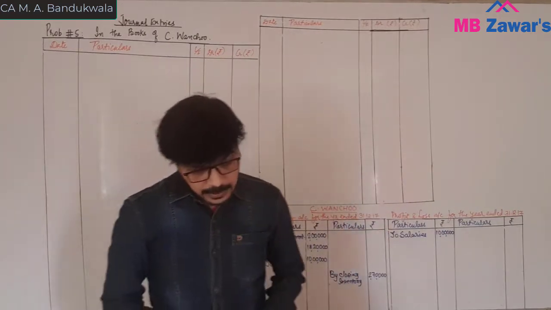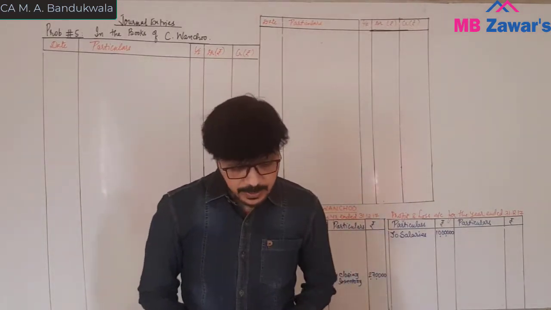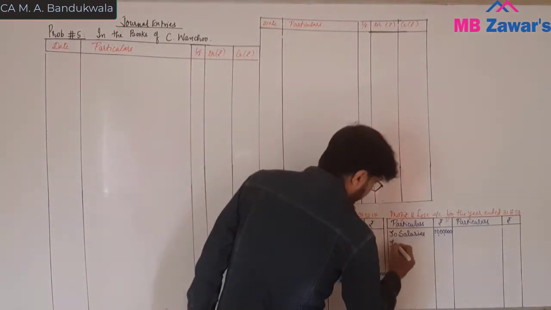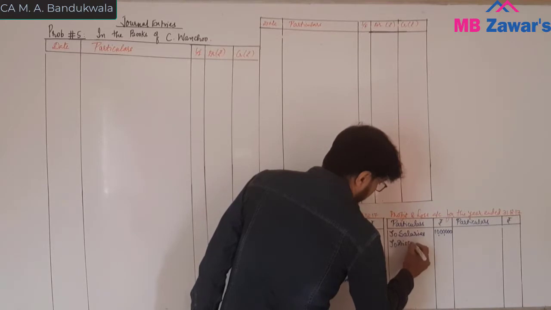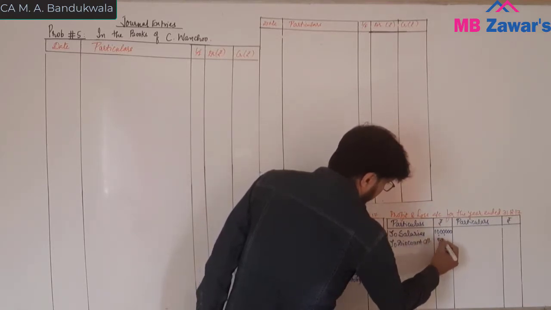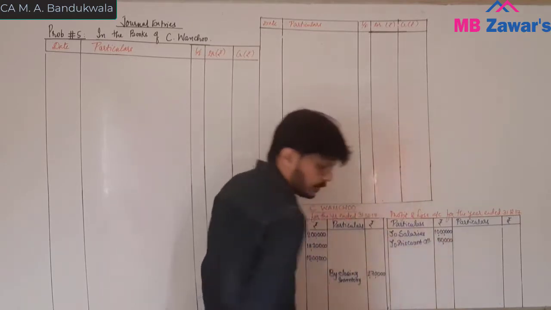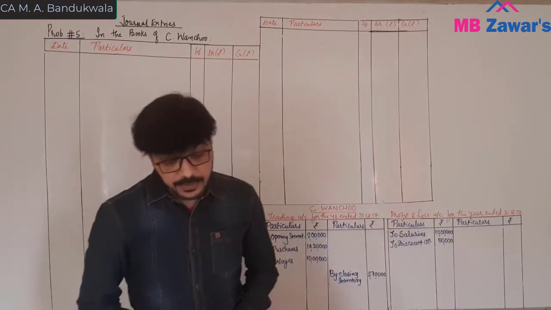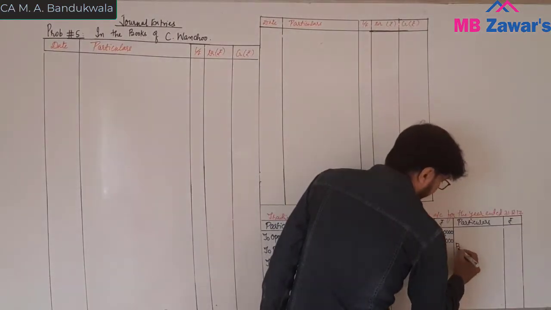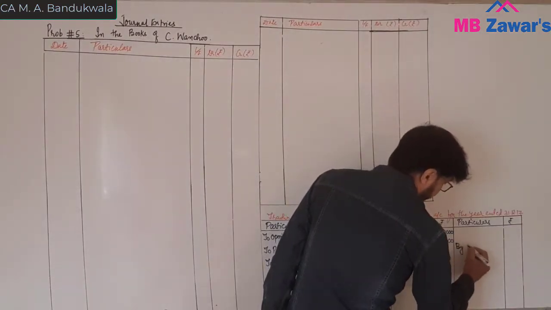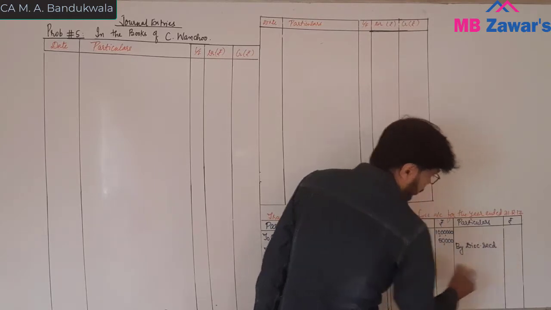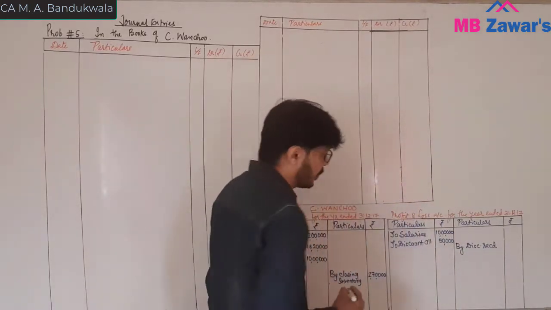Now you have discount allowed is a P&L item, 50,000. Discount allowed 50,000. Then you have discount received 30,000. Leave some space. This is for GP. By discount received, how much you have discount received? 30,000.